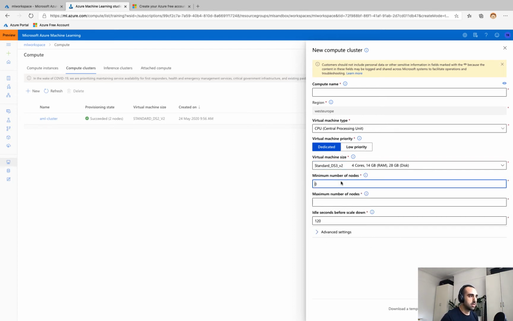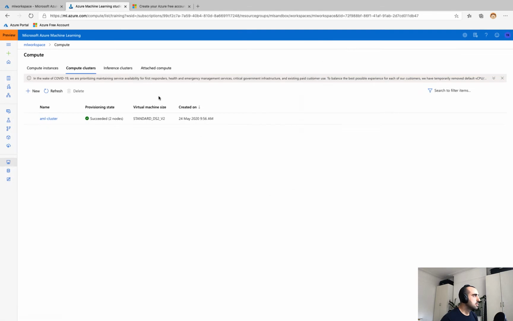Now, speaking of nodes, if you've used Azure Data before, this concept of auto-scaling hopefully is not new. So we can set a minimum and maximum number of nodes that we want our cluster to scale up and down to, depending on the amount of activity that is happening. And so when things are really volatile and spiky and we've got a lot of usage, we'll have that scale up. When things are idle and going back down again, we want that cluster to resize in order to save some cost.